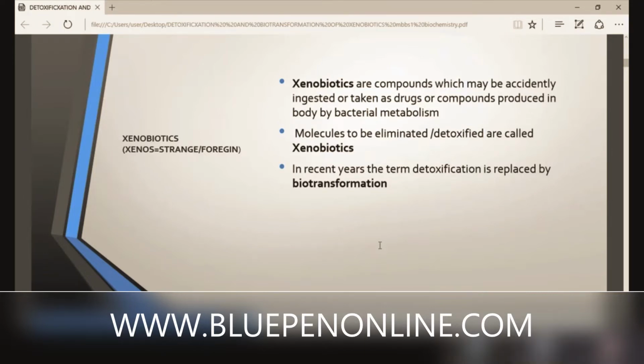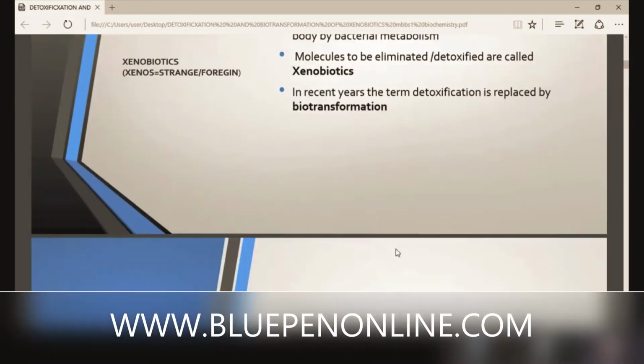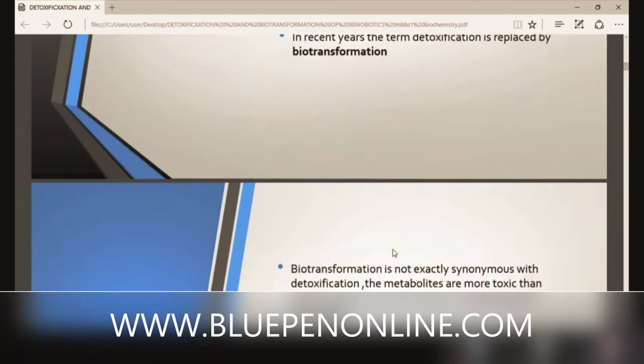So now we have discussed three different terms. Which are they? Biotransformation, xenobiotics, and detoxification. Then, what is this biotransformation?